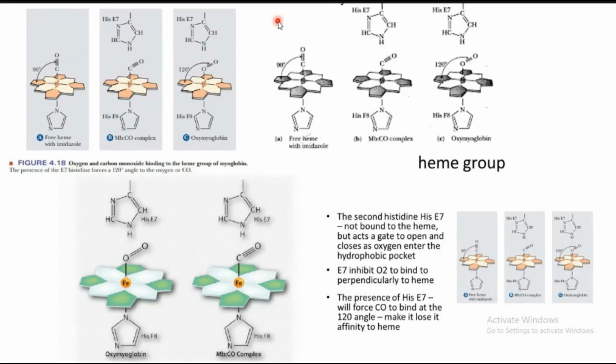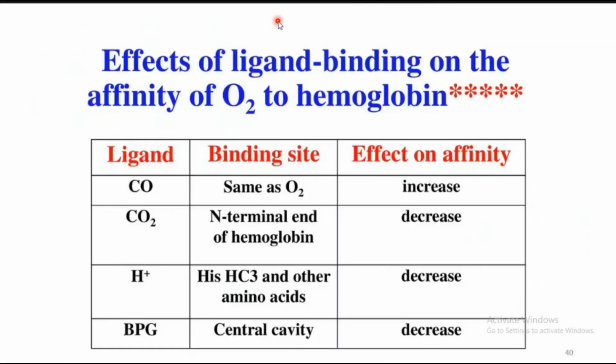They will supply more amount of oxygen. So here the effect of ligand binding, we are able to show here. The carbon monoxide is binding the same as O2 into the hemoglobin.